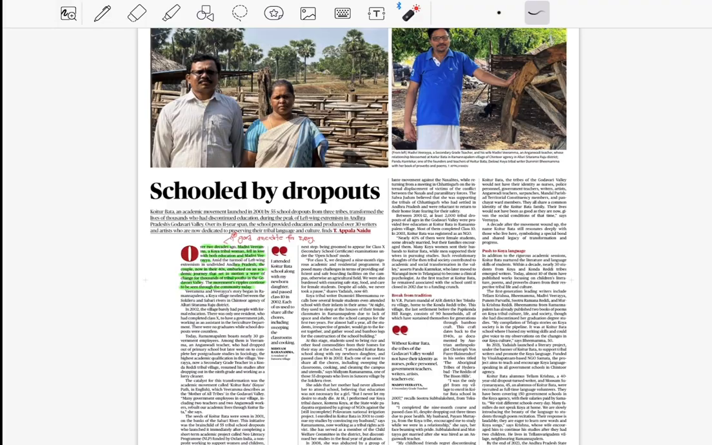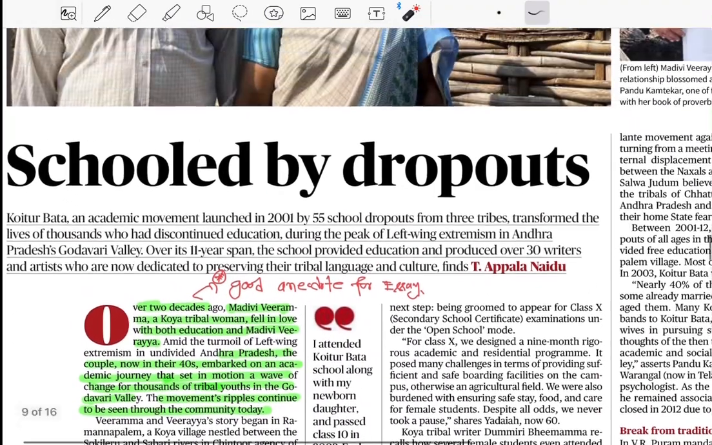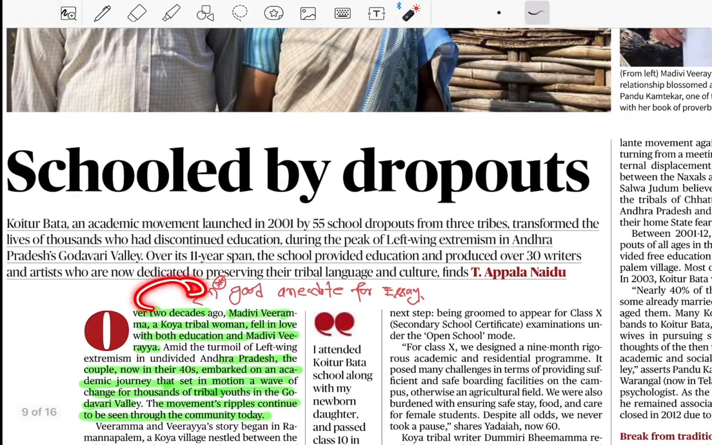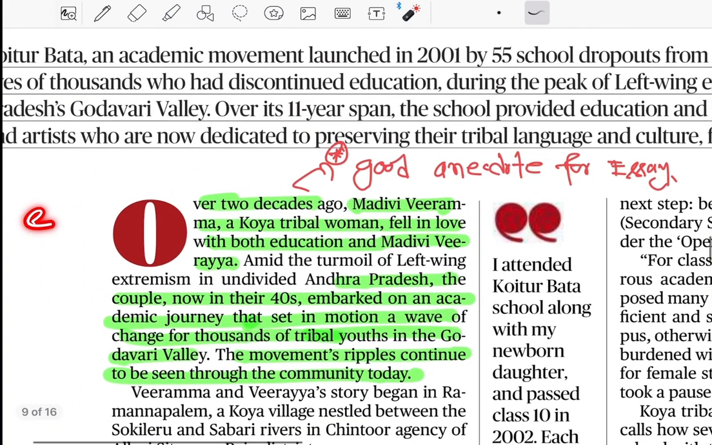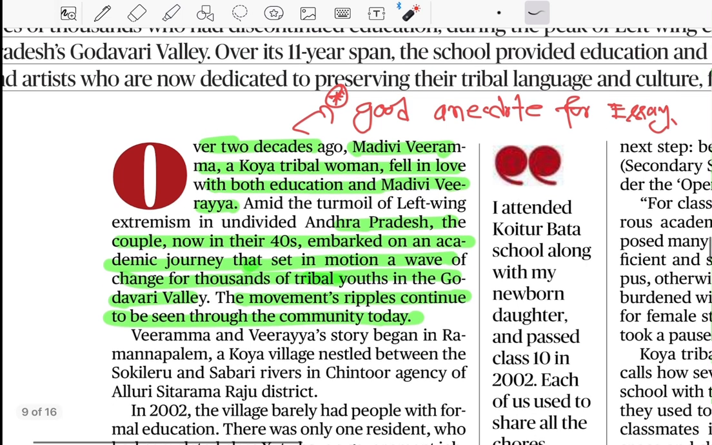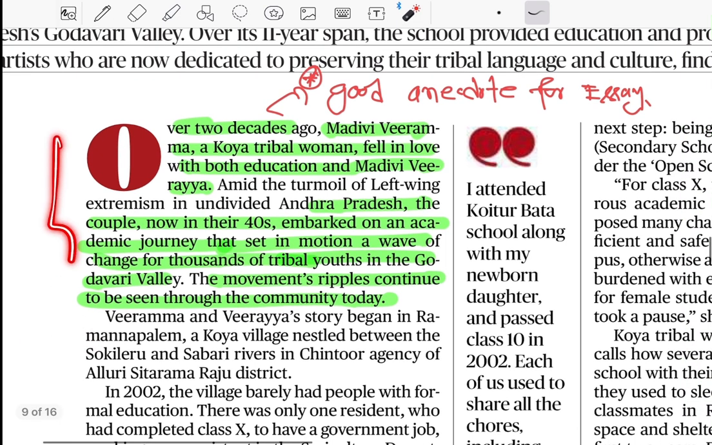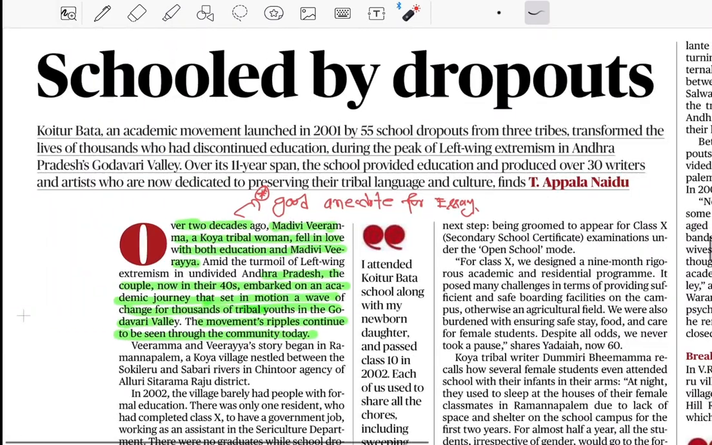Another very important item, it is important for your essay actually. This is a very good anecdote, and this anecdote is especially important. Why? Because here is a tribal woman, and there is also an education purpose. These are the two domains where UPSC often asks questions: one is tribal and the second is education. So these are very important. You could mention this in your essay paper as an anecdote or a story. So let's move on to the next.